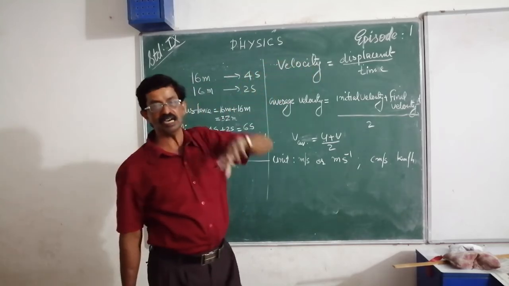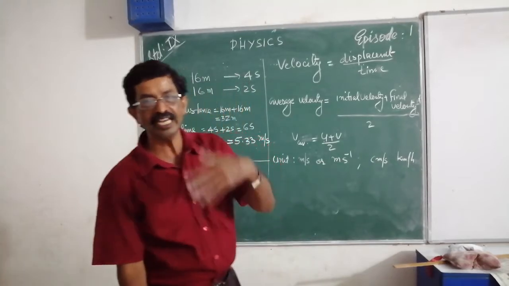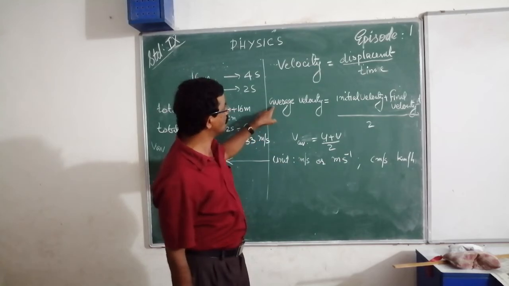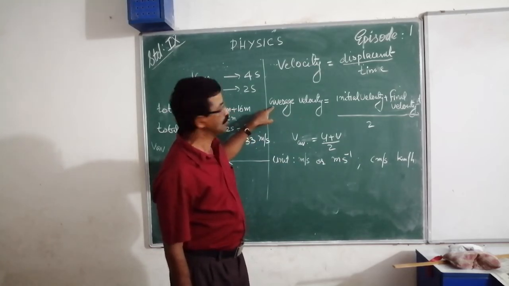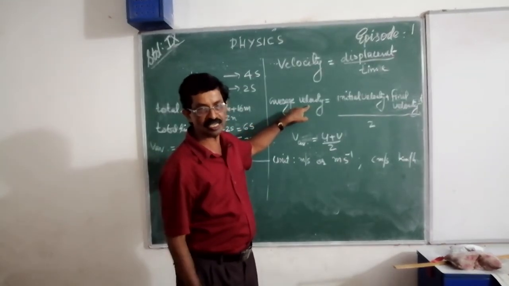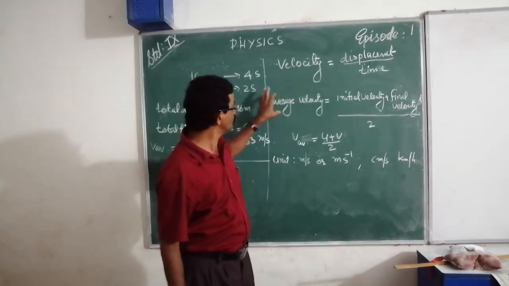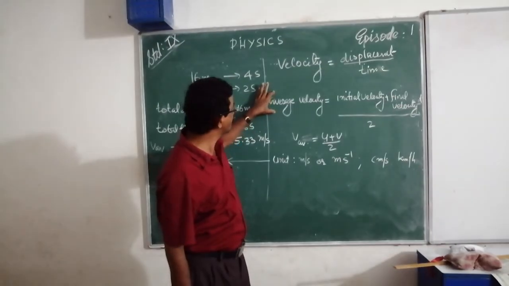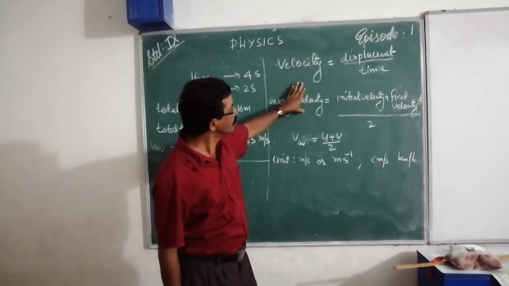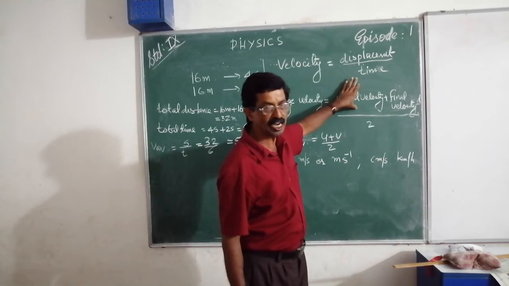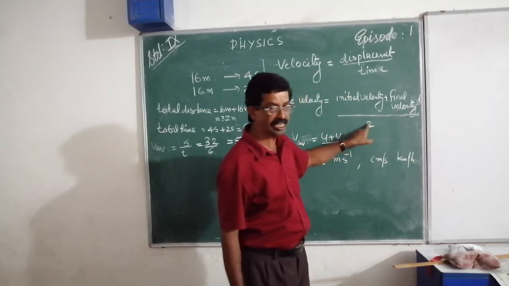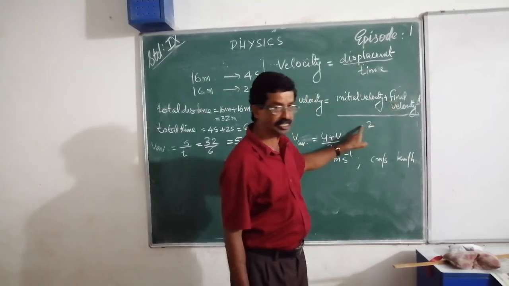If a body is traveling along a straight line with a variable velocity, that is its magnitude changes, then we take average velocity. We know that when a body is moving along a straight line, its direction is not changing, but its speed may change. So in that case or other cases, we take average velocity. Average velocity is equal to initial velocity plus final velocity by 2.